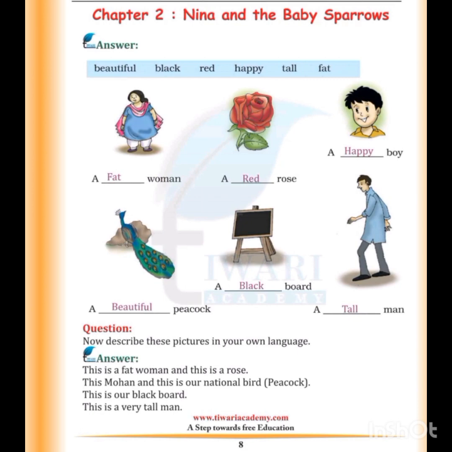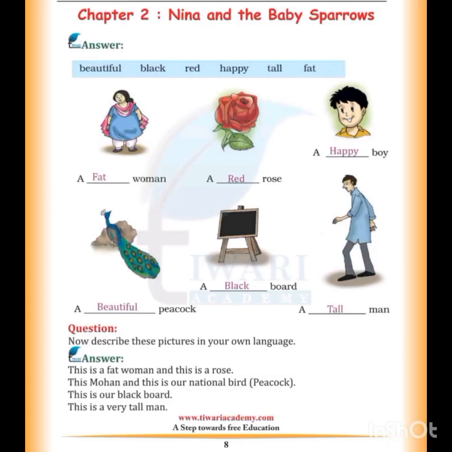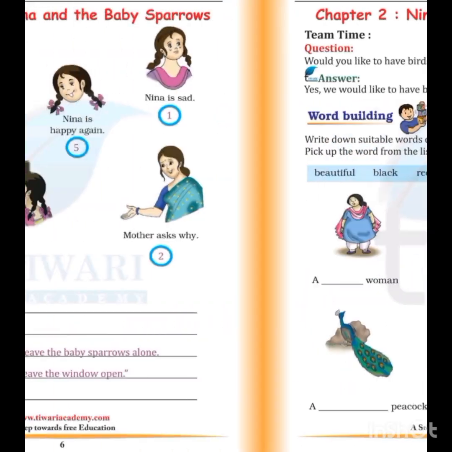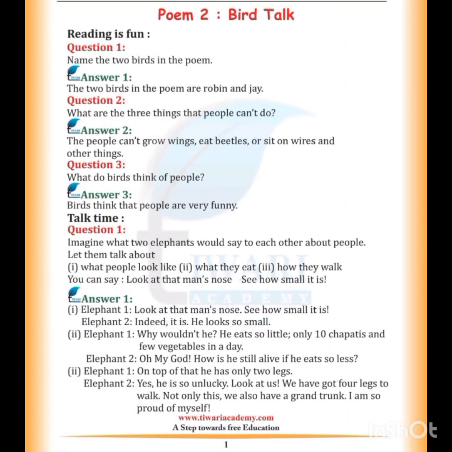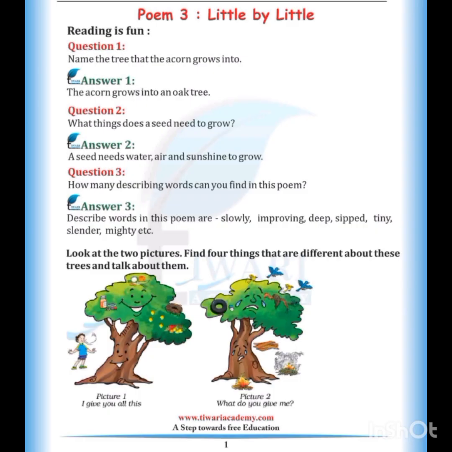This is a fat woman and this is a rose. This is Mohan and this is our national bird peacock. This is our blackboard. This is our very tall man. Okay, so this one is your complete question answers. What you have to do, you have to divide these entire questions and you have to learn.